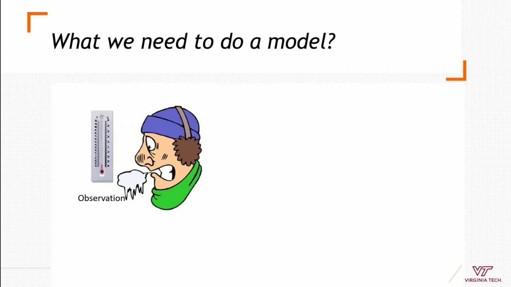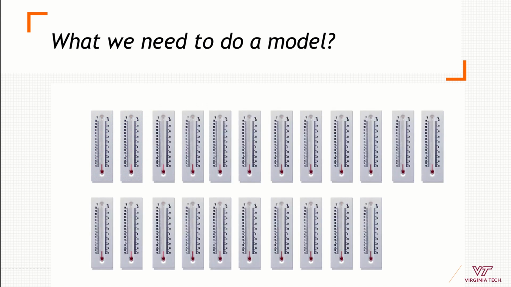So the first step to make a model is to have observations. In this case, I want to identify what are the climatic tolerances of polar bears. So I need the observation of, let's say, temperature. I could have many variables, but in this case, I want to try with temperature. So maybe one observation is not going to allow me to simplify the complexities of temperature in the Arctic. So maybe I need many observations.